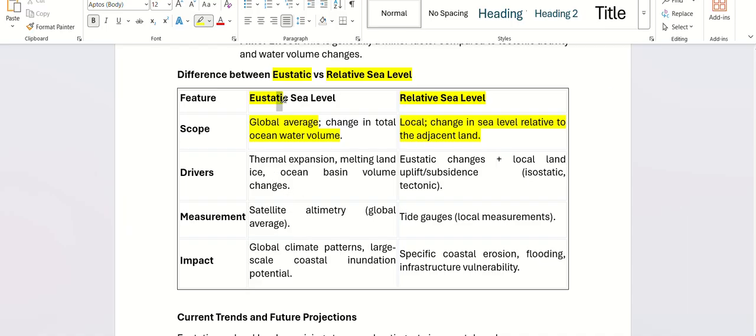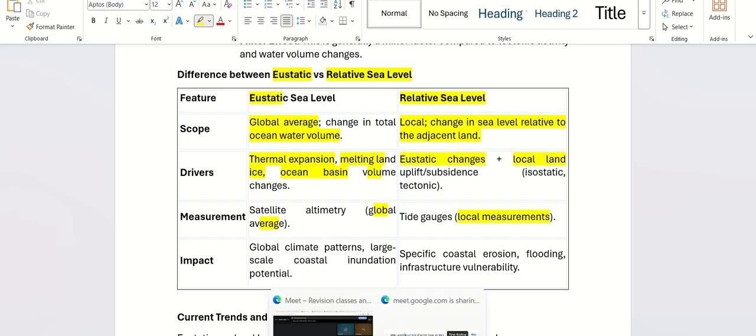How does eustatic sea level rise happen? Because of thermal expansion, because of melting of glaciers, because of ocean basin volume changes, either by mid-ocean ridge activity or sediment accumulation, as we already understood. Relative sea level rise happens because of eustatic changes plus local land influences. So eustatic is the global average, and relative is local measurements.